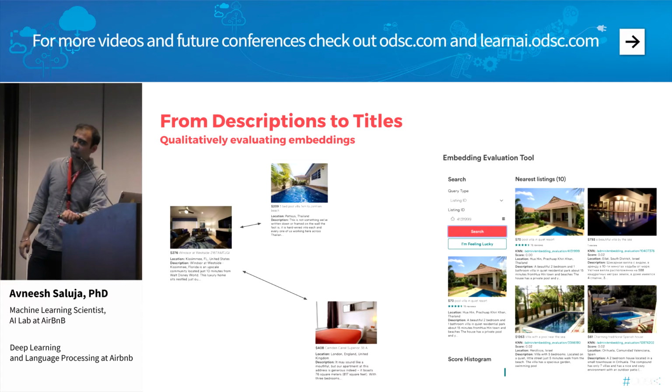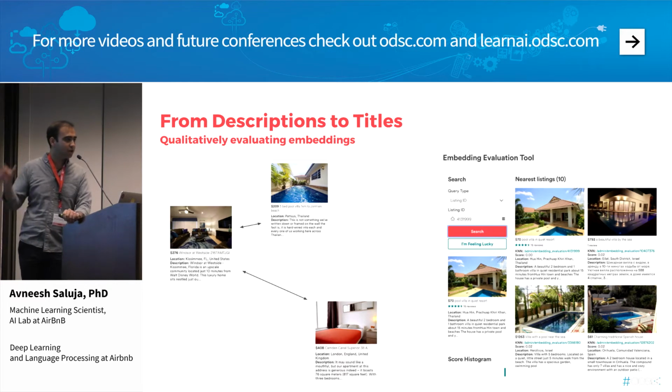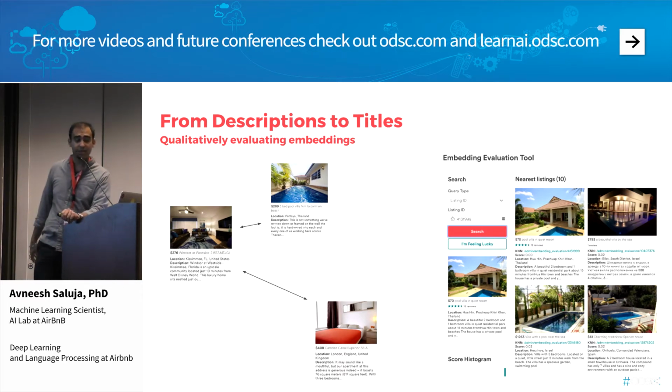We also built an embedding evaluation tool, and this one is a lot more large scale. We can take a look at similar listings based on an input listing. I'd like to emphasize that the similar listings retrieved here are based solely on the listing description text, not on any other modalities on the listing page.